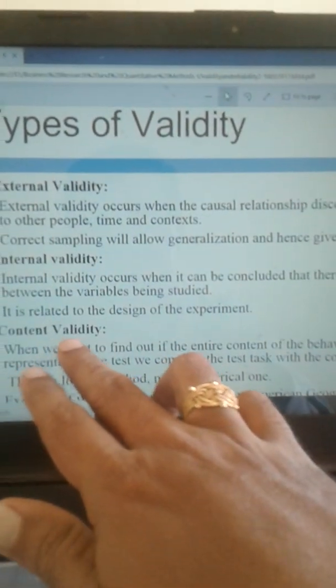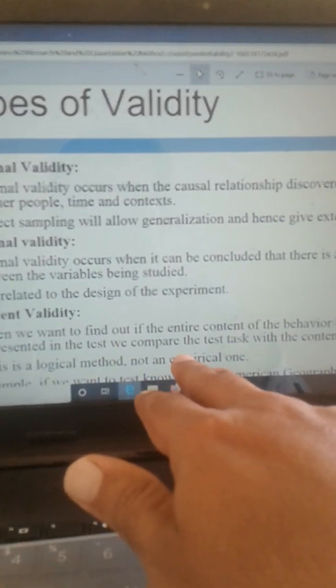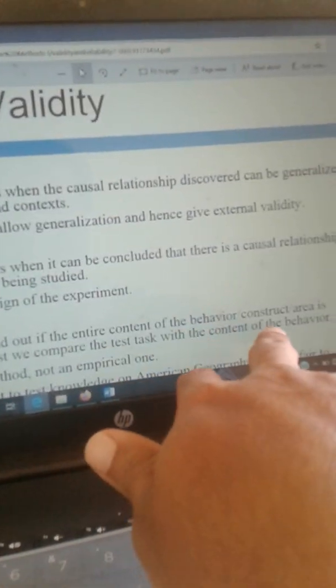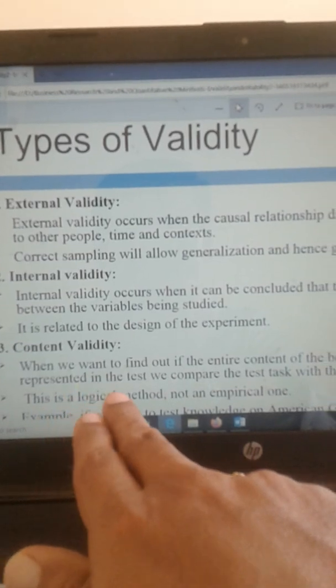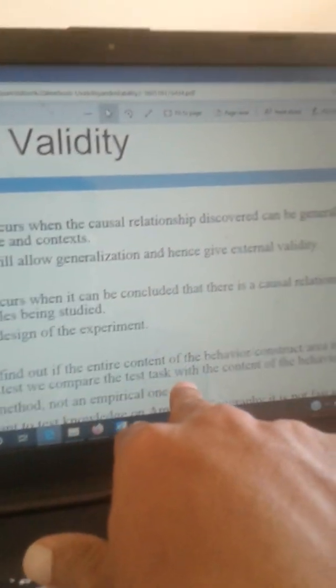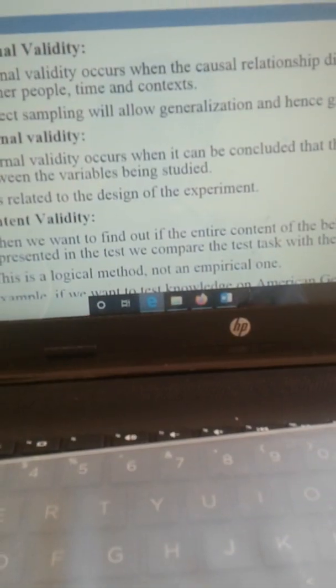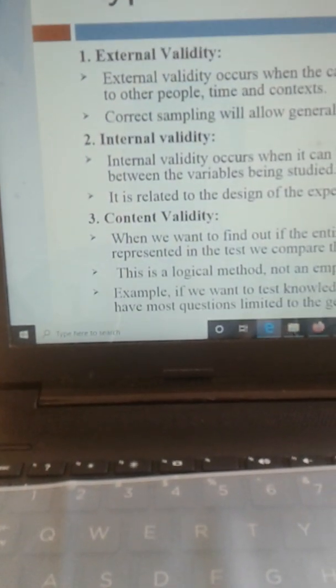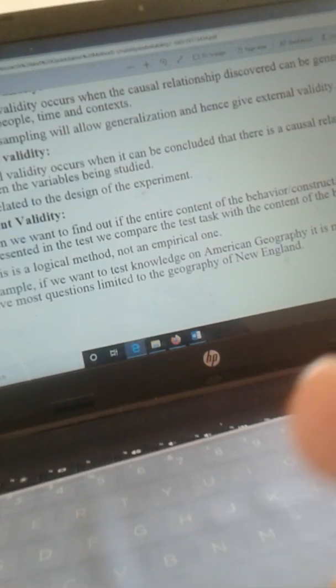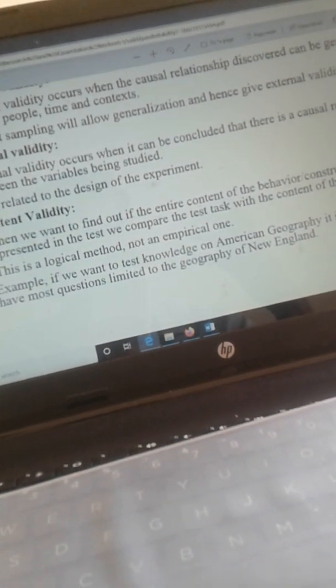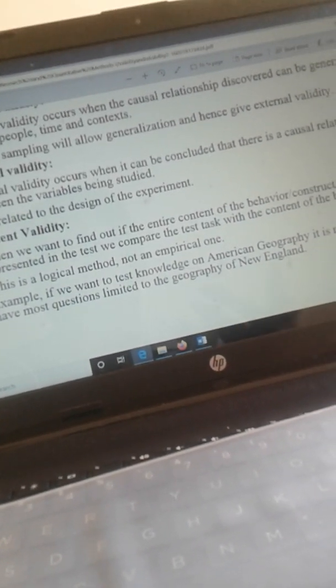Okay, next is content validity. When we want to find out if the entire content of the behavior construct area is represented in the test, we compare the test task with the content of the behavior. Okay, for example, let us consider one example here. Whatever questionnaire you have developed, content validity means you have to see that the contents of the questionnaire have met all the requirements.